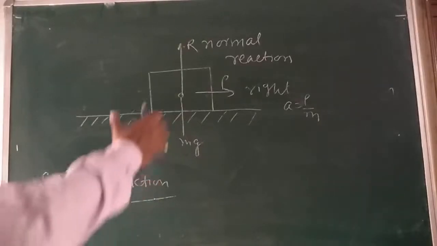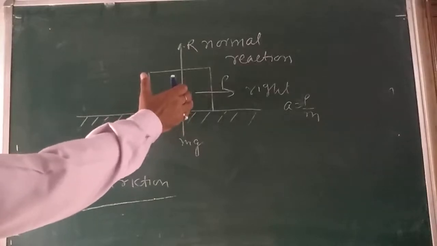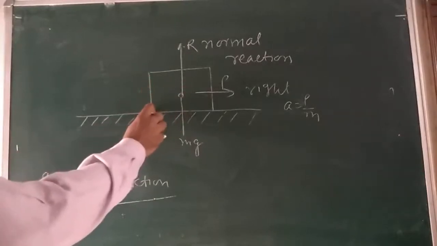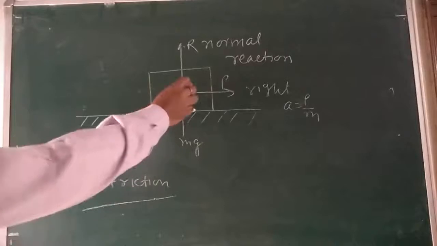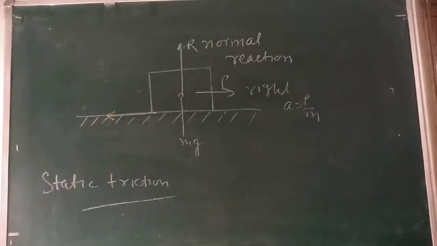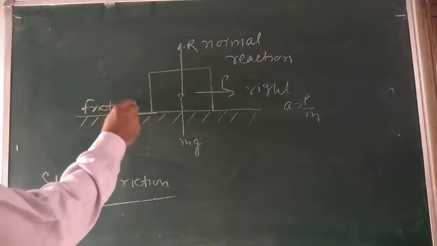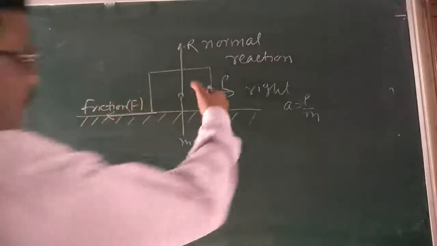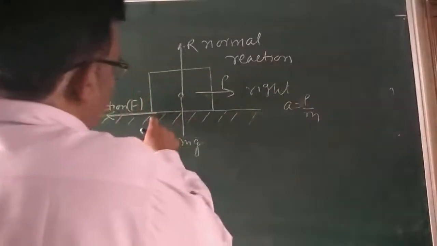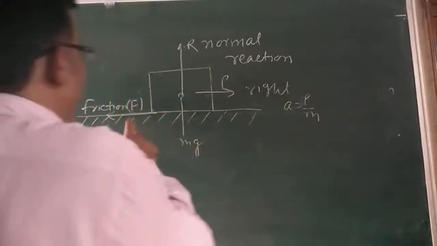So clearly the body remains at rest, because some other force comes into play in the horizontal direction, opposite to this applied force P here. That force which acts here is called friction force F. मैं तो इसको खींचना चाह रहा हूं, लेकिन यहां पर इस कॉन्टेक्ट सरफेस के ऊपर एक अपोजिंग फोर्स लगेगा, that is friction force.